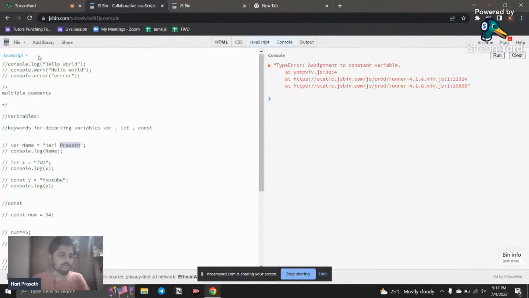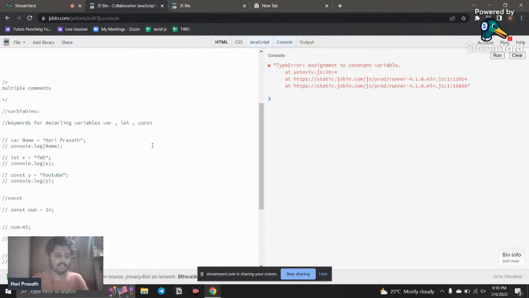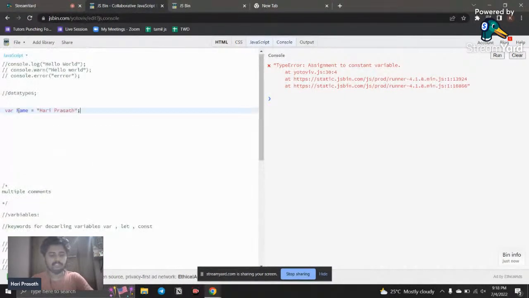So I'm going to use data types here. What all are the data types available? We have string. What is meant by string? Naming words are called strings. For example, this is a string. I just copy this and paste it here.